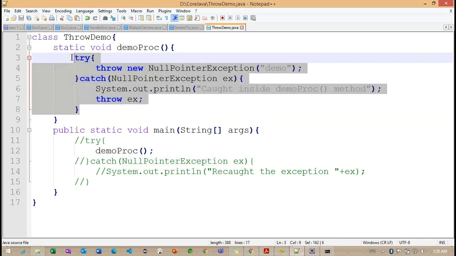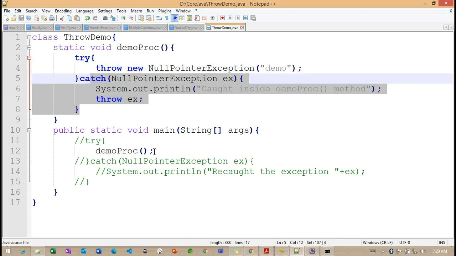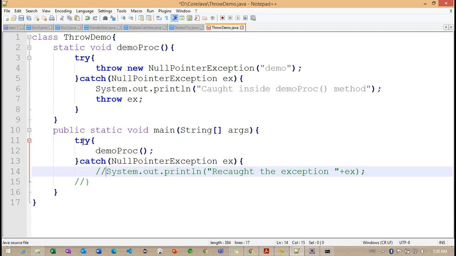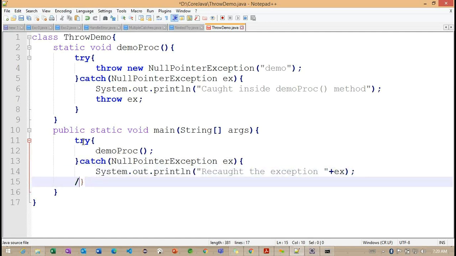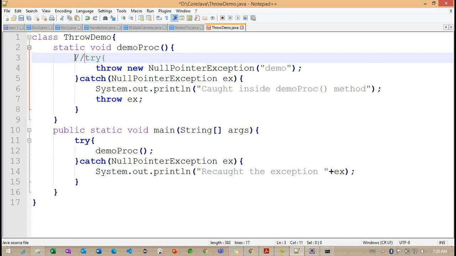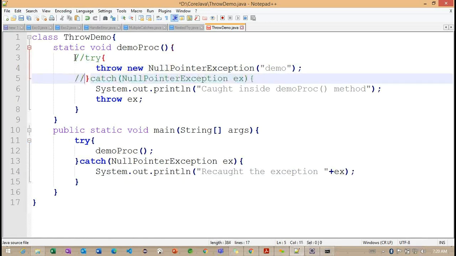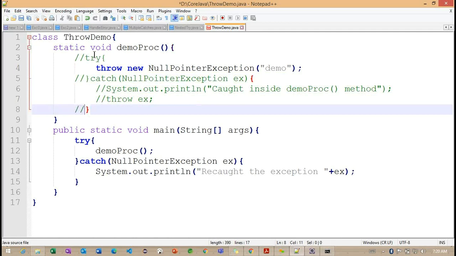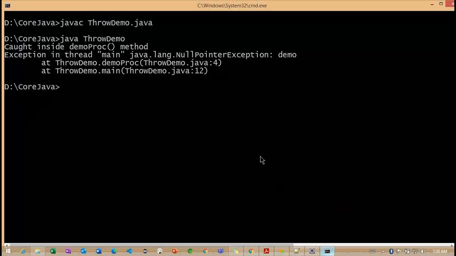If I'm not following the try catch block here, what it will do internally is check for the appropriate catch block. So if I'm not writing it here, let me enable this particular section of code. Here I'm not going to write this catch block, the try and catch block. Now we need to understand which message we are going to get.